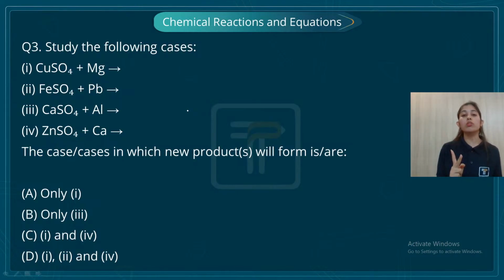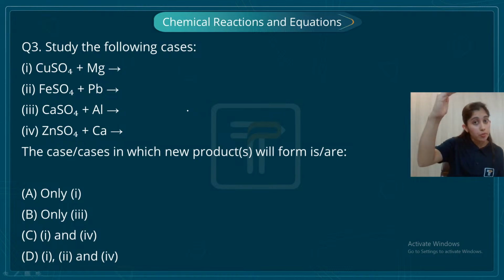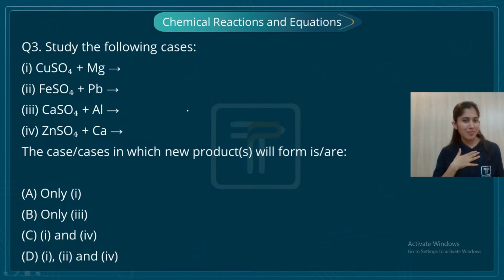Second thing which you need to keep in mind is reactivity series. Remember, students, we have studied reactivity series in the chapter metals and non-metals, right? So the metal which is at a higher position in the reactivity series is going to displace the metal which is at the lower position in the reactivity series. So I hope, my dear students, that you all know what is reactivity series. In case you don't know, don't worry. I am here, so let's do it together. Let's first write the reactivity series just to give you a quick recap.